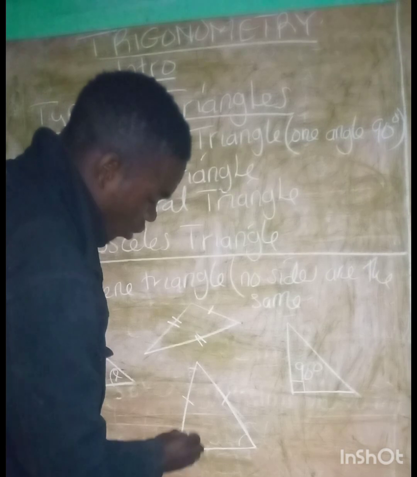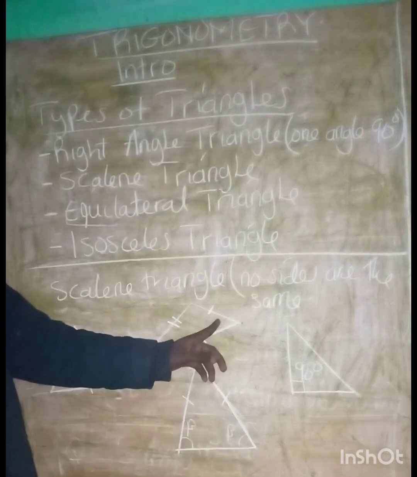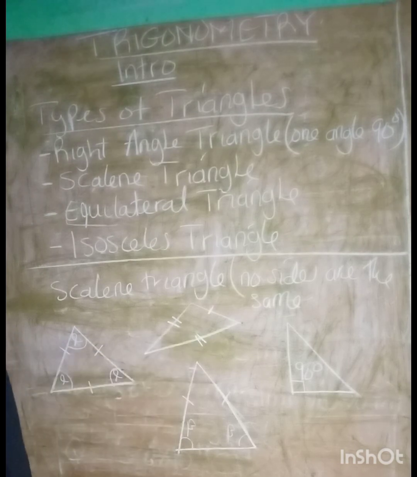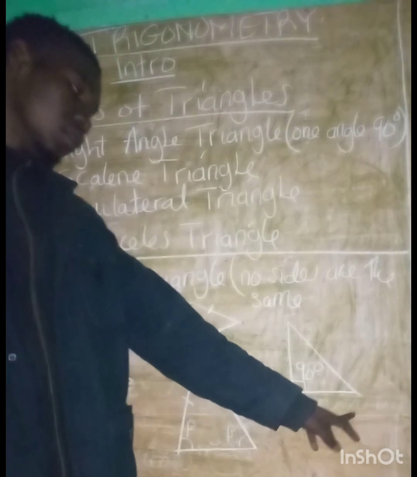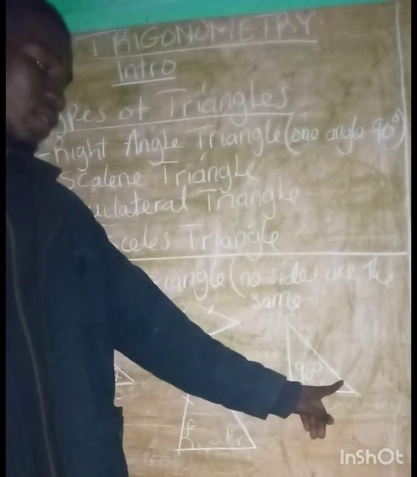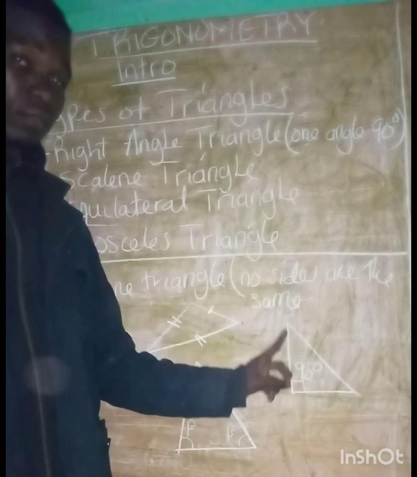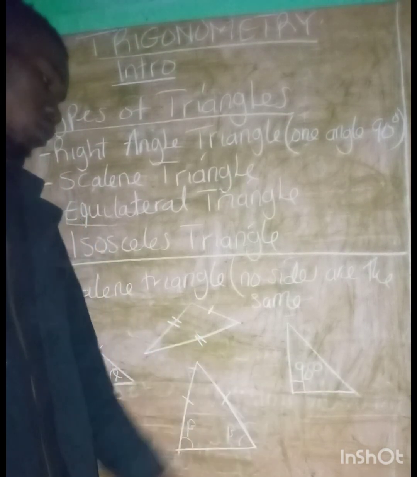If I call this one beta, this will also be beta. But for a scalene triangle, all the angles are different. Then for a right angle triangle, like I said, this one is 90 degrees. These two angles might be the same, as well as they might be different. So take note.